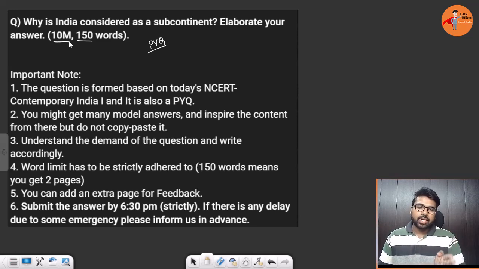You need to understand what is the demand of the question and accordingly you need to structure your answer. So looking at this question, what is the demand of the question? Why India is considered a subcontinent? The question is straightforward. There are no implications within it, no inferences that you need to make. But the tail word that is attached to the question is 'elaborate your answer', and this elaboration has to take care of the word limit that has been given, 150 words.